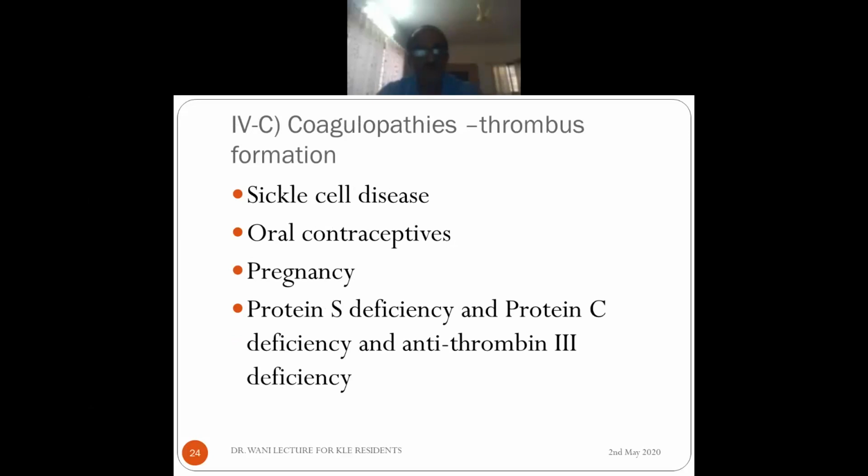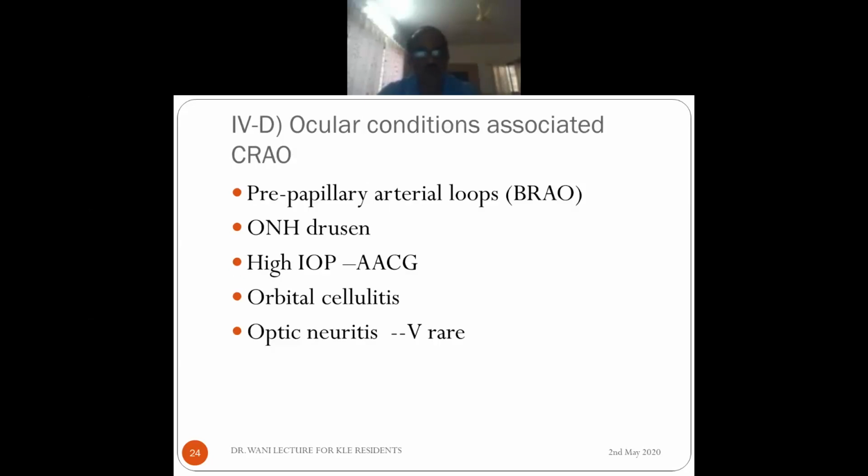Coagulopathies like thrombus formation can occur in sickle cell disease, oral contraceptives, pregnancy, protein S deficiency, protein C deficiency, and antithrombin 3 deficiency, which can all cause thrombus formation. There are some ocular conditions like prepapillary arterial loop. These are congenital conditions, and they usually cause BRAO. Optic nerve head drusen and high IOP like acute angle closure glaucoma can cause CRAO.